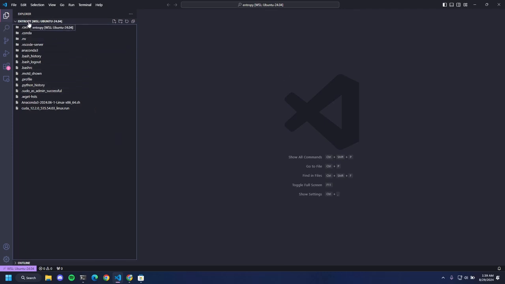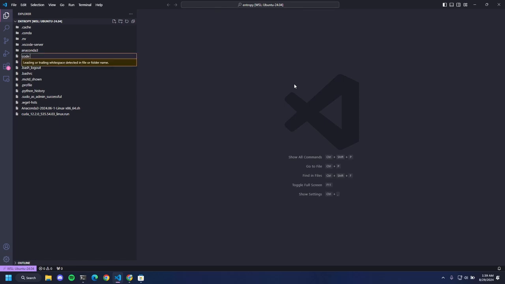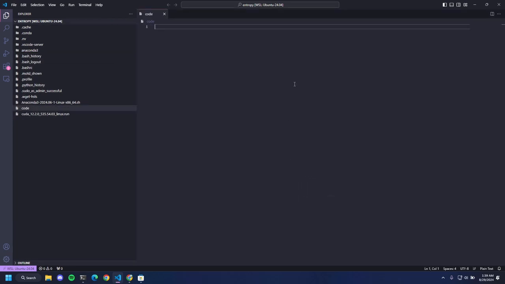This is my user folder, my current user. So I'm going to do code directory. I'm going to make a file. Let's open the files. No worries, I'm going to give it a .py extension.